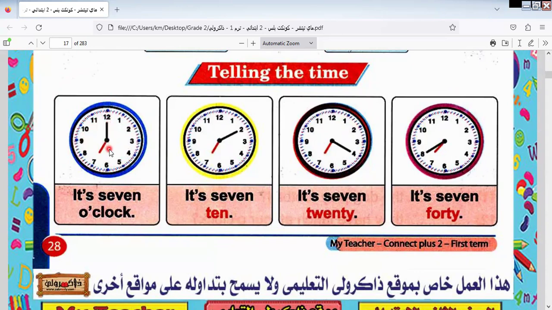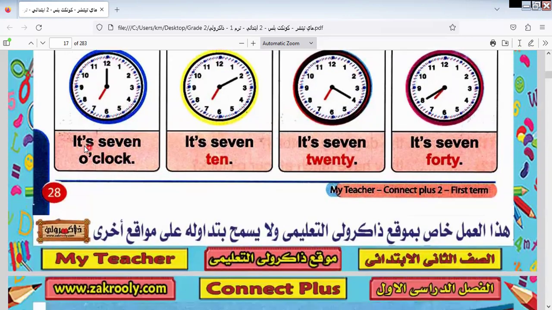As we told you before, if the long arm is pointed to the 12, you can't say 7:60. It's wrong. We say 7 sharp, 7 o'clock, or 6 sharp, 6 o'clock. So if the long arm is pointed to the 12, don't say 7:60. It's wrong. You can say 7 sharp, 6 sharp, and so on.